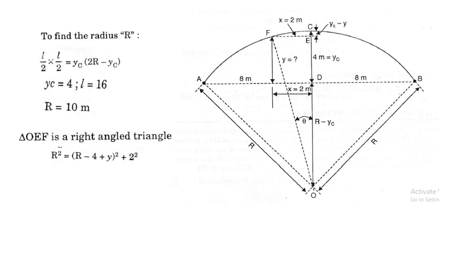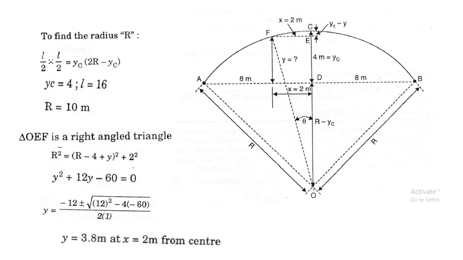Here please substitute X as 2 meter, not 6 meter. YC is 4 given. Substitute. We get the equation in this form. Solve the quadratic equation. We get Y as 3.8 meter